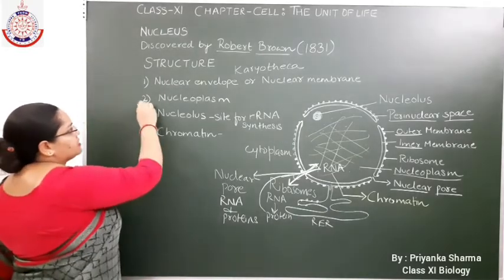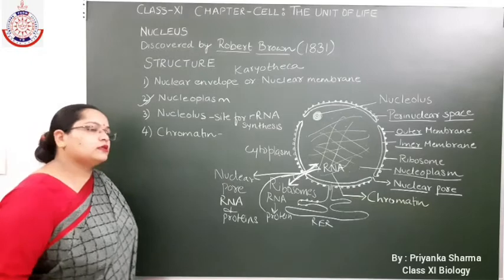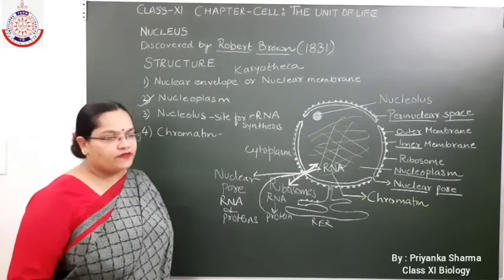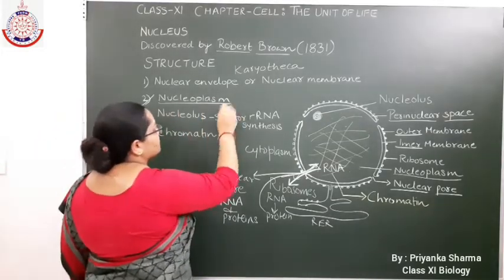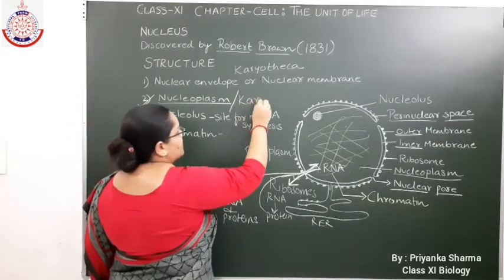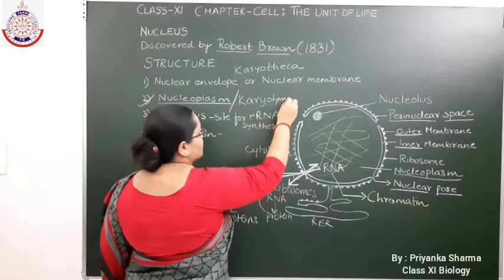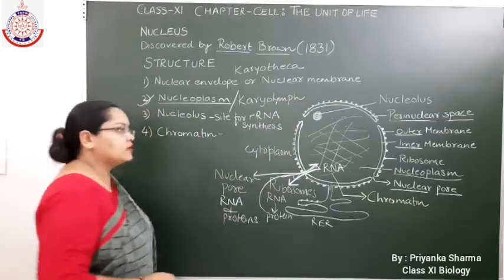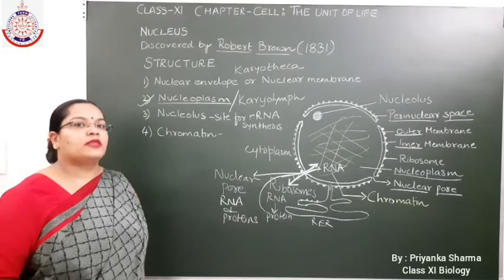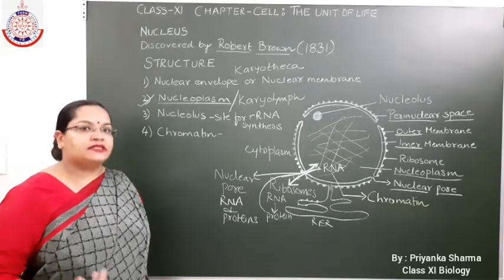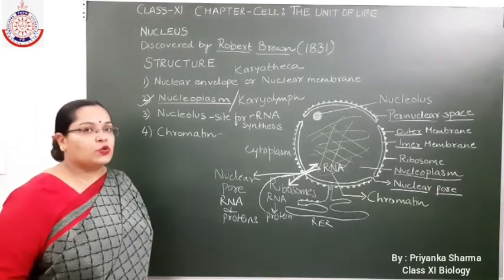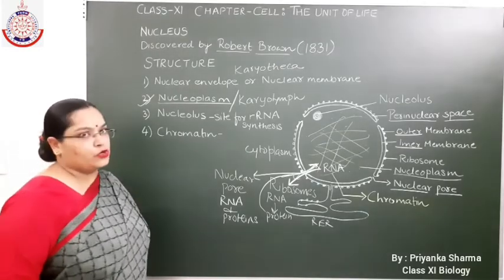Now, the next is nucleoplasm. Like the cell contains cytoplasm, similarly, the inner content of the nucleus is known as nucleoplasm. Nucleoplasm is also known as karyolymph. What is it known as? It is also known as karyolymph. Nucleoplasm contains different types of enzymes, metal ions, RNA, DNA and different types of proteins. Proteins like histone and non-histone are present in the nucleoplasm.